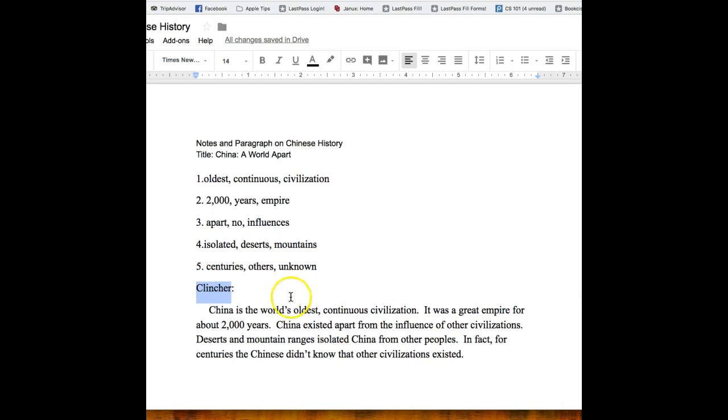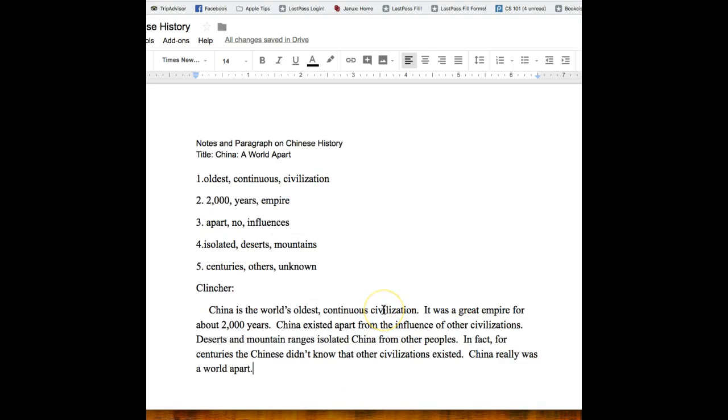So something that, a little comment on all this that wraps it together. And say, so we could say China really was a world apart. So there's our clincher sentence. And now let's see if we can highlight.